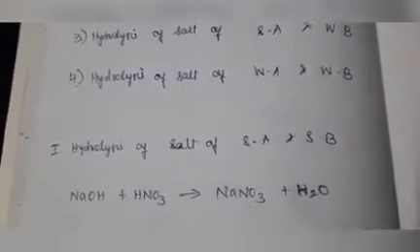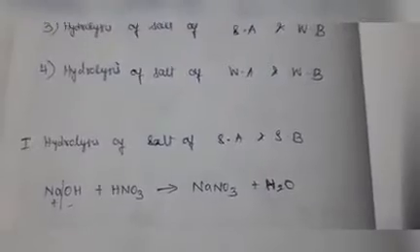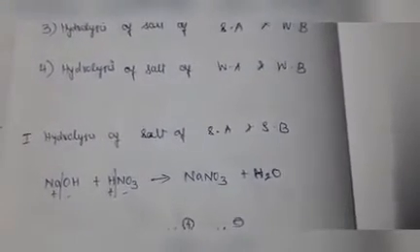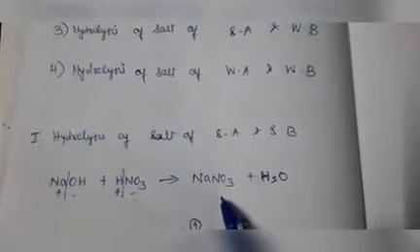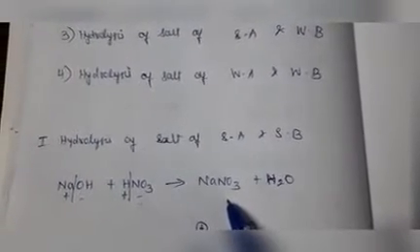Take an example. NaOH is a strong base. It will split into Na plus and OH minus. HNO3 is a strong acid. This is also ionized into H plus and NO3 minus. This H plus takes this OH minus and water is removed. This Na plus takes this NO3 minus and NaNO3, sodium nitrate salt, is produced. So this is the salt produced from the reaction of a strong base and a strong acid. We are going to hydrolyze this salt.